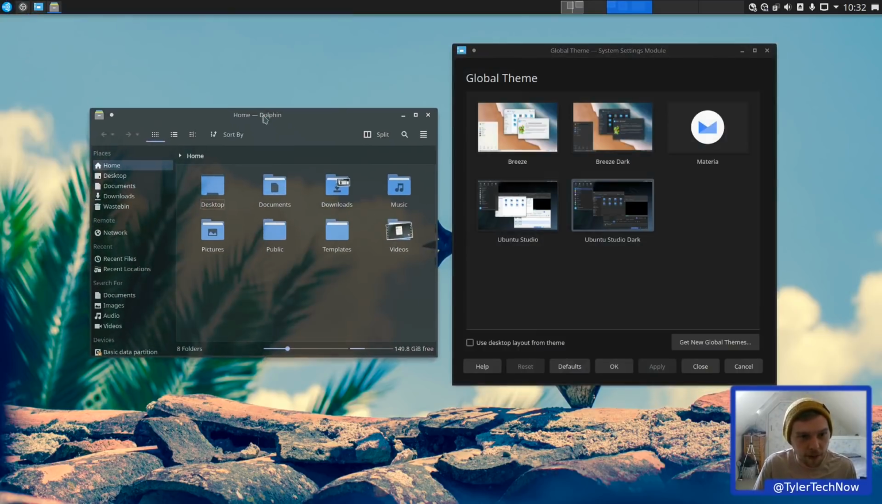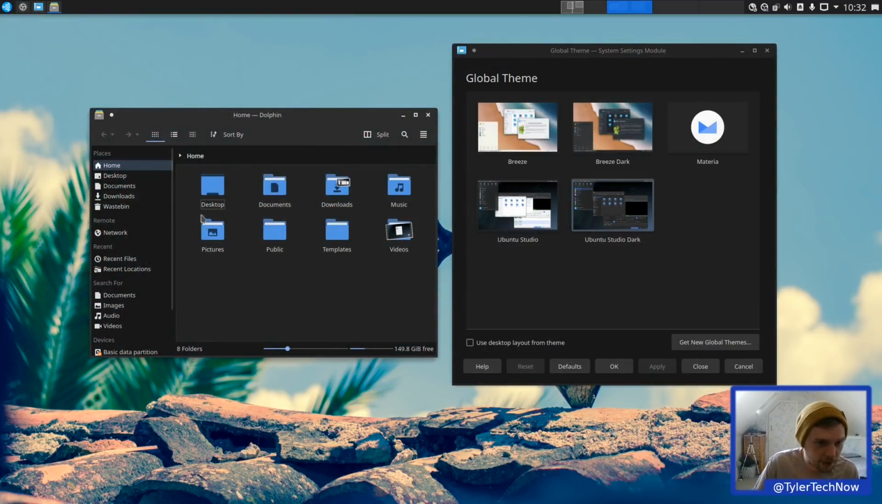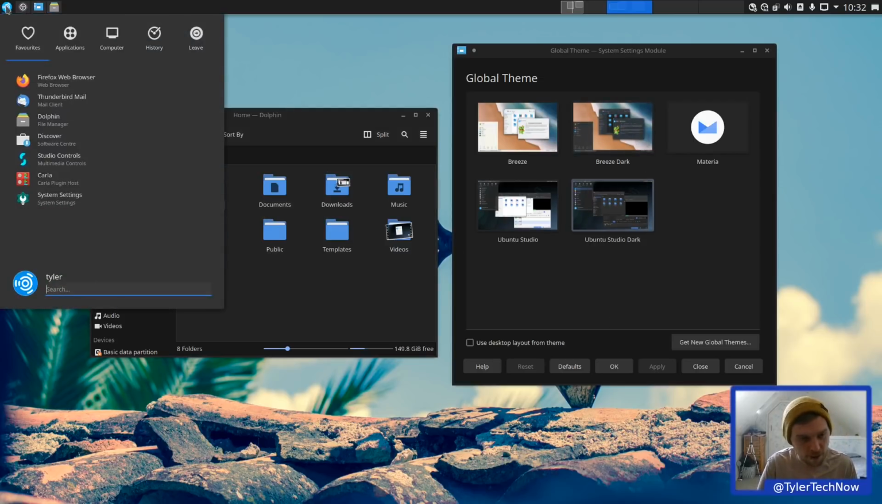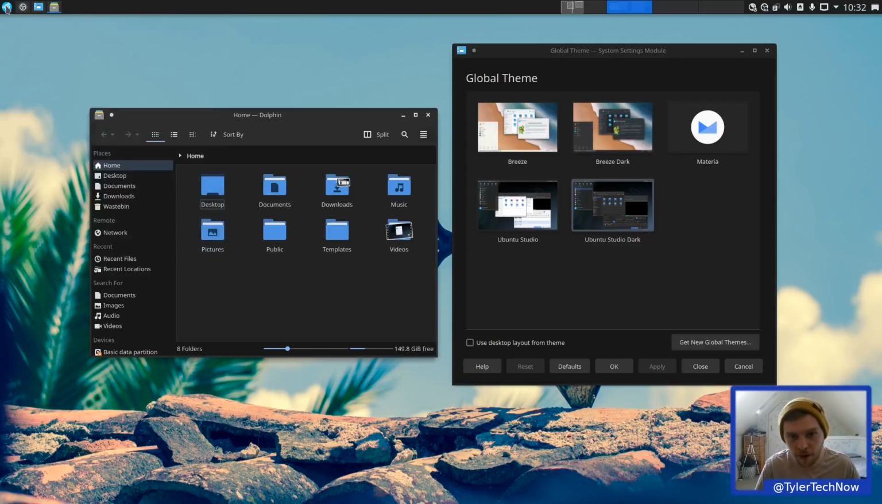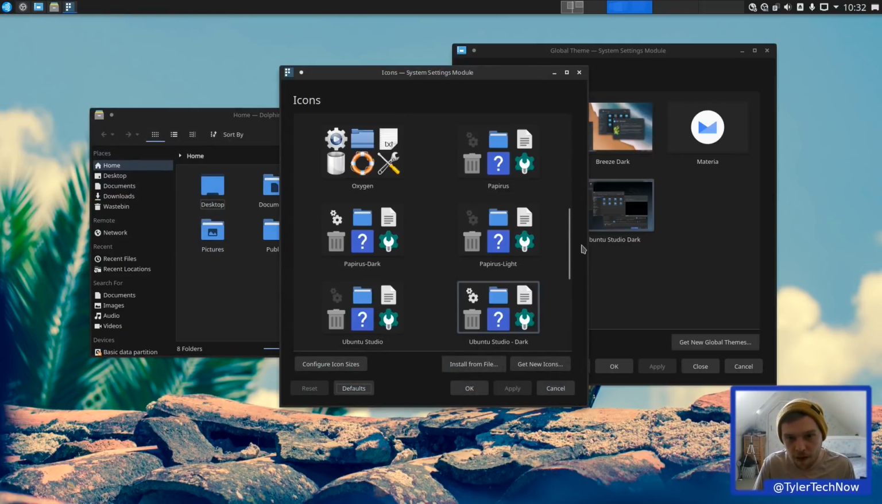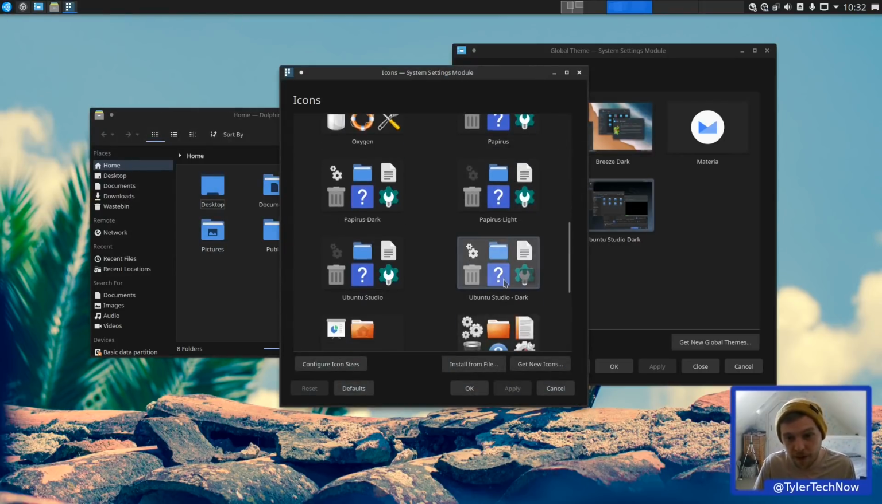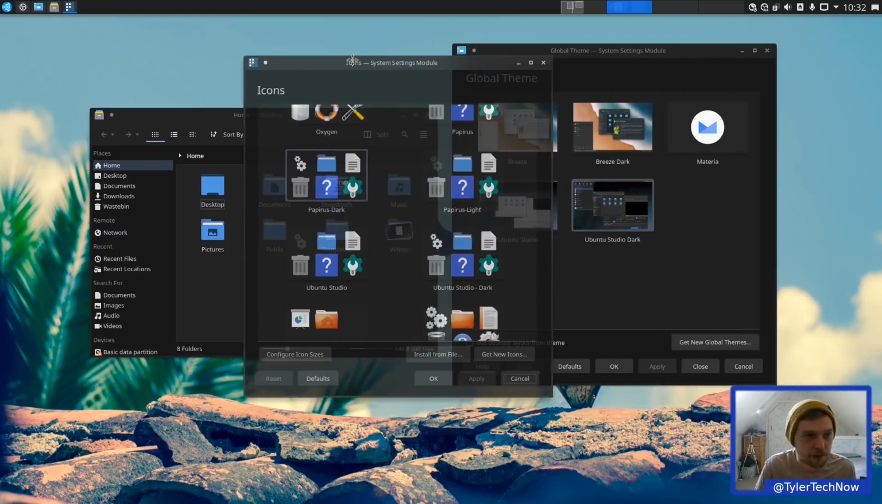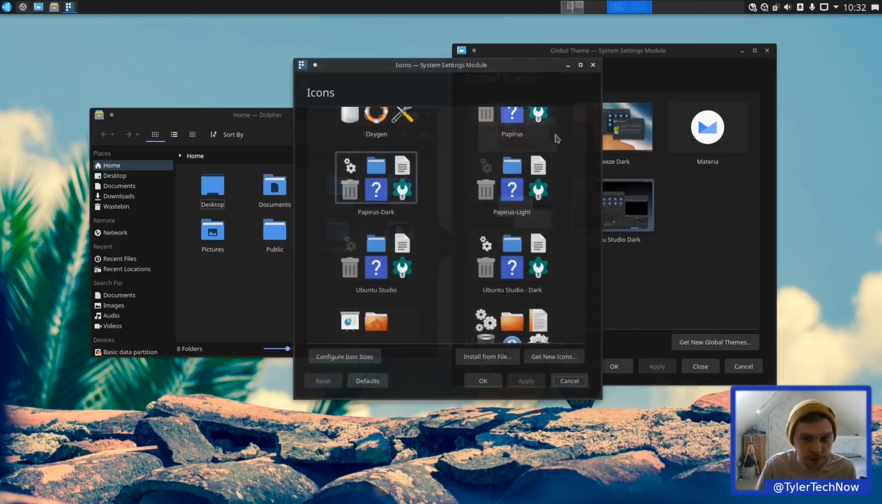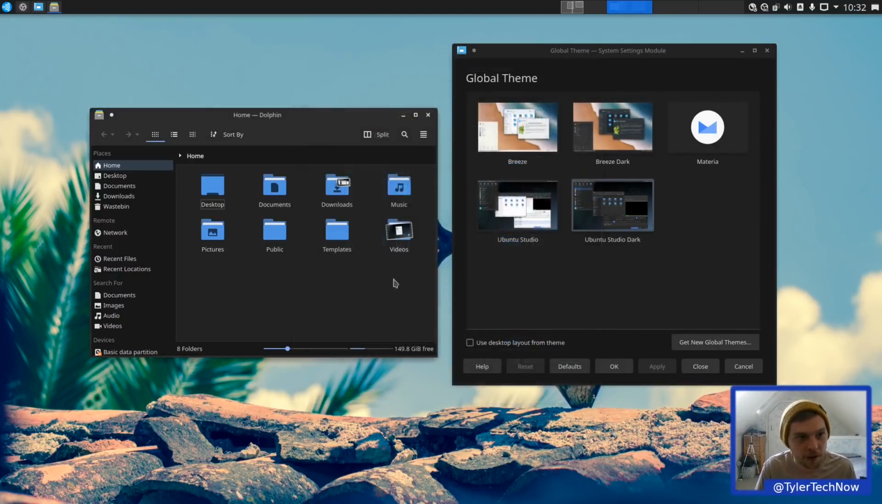Okay, Dolphin is open. I like this dark theme. It looks like the icon theme is Papyrus or something like that. So let's open up icons now and just have a look at what the icons are. No, so we're using Ubuntu Studio Dark, but it does come with the Papyrus icon theming, which is pretty similar to what we've got now. So if we switch over to Papyrus Dark and click apply, it should, for the most part, look pretty much the same, which I do believe it does. Let's go back to Dark and leave it on dark.